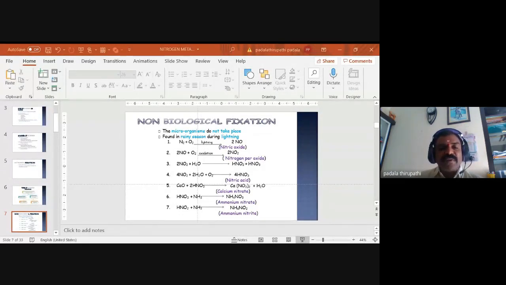One acid and one base: this is the base and this is the acid. One acid and one base react to form a salt and a water molecule. This is a neutralization process, the neutralization equation. So the salt calcium nitrate is produced. Here we can add one more point. Whenever lightning occurs, nitrogen oxide, nitric acid and nitrous acid are produced.